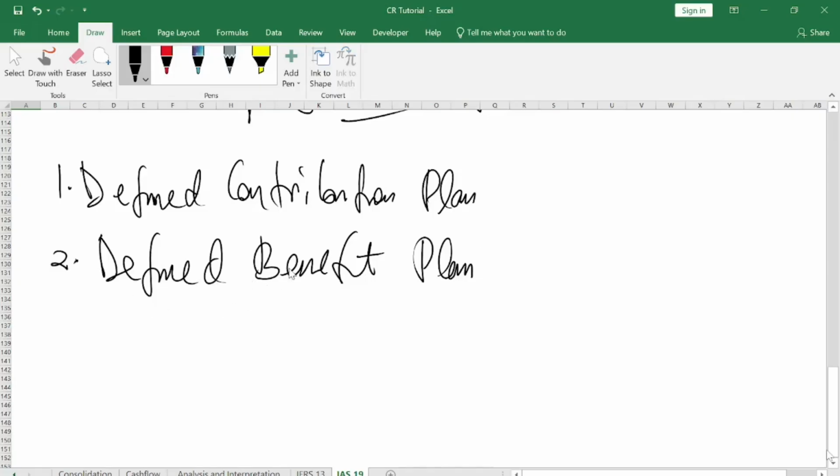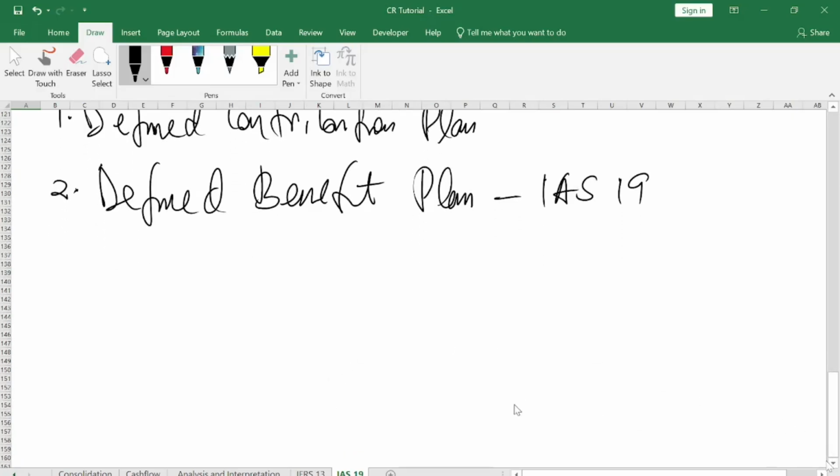The second one is defined benefit plan. That is where IAS 19 falls. So our focus will be defined benefit plan. The defined benefit plan, I've already explained. That one talks about the employer having a guarantee or agreement with the employee, so that they will make a constant contribution into the pool of fund.